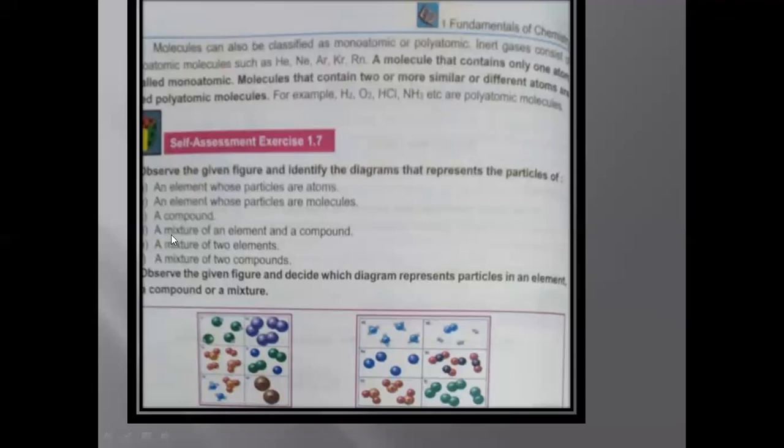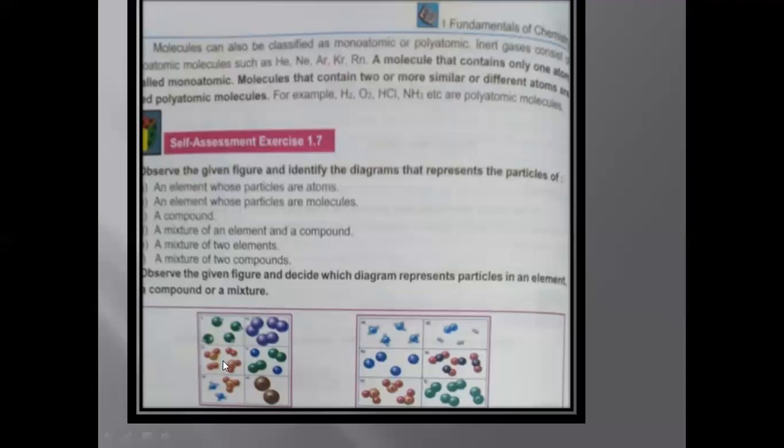The fourth statement, a mixture of an element and a compound. Now find out the box which has an element and a compound. If you see this box, no, both are elements, because element in atomic form, and the green ball is element in the molecular form. If you see this one, it has these three balls. They are a compound, but these two similar balls are an element.